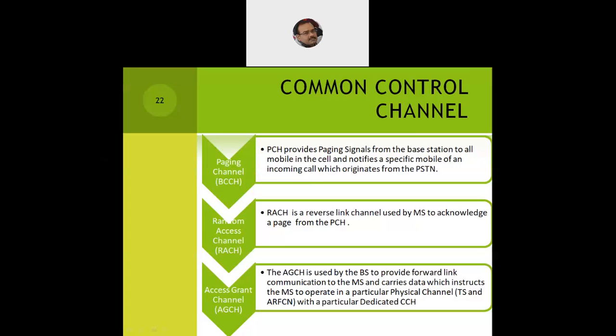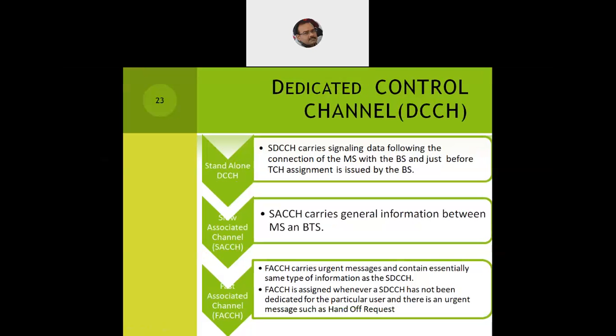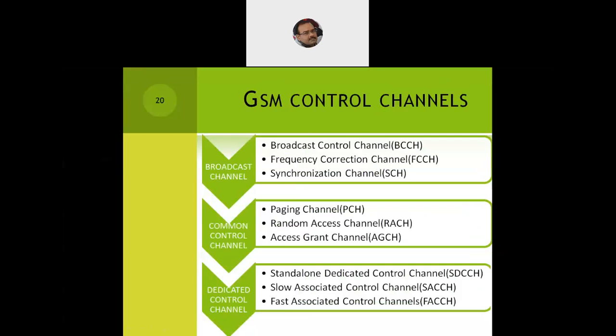Let's look at the last one, what we call the dedicated control channel, or the DCCH. It comprises three main channels. We have the standalone dedicated control channel. So what we are actually talking of now is the last category, the dedicated control channel, which has three broad categories: standalone dedicated, slow associated, and fast associated.